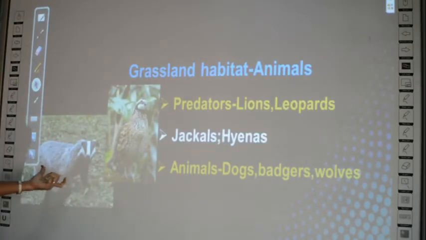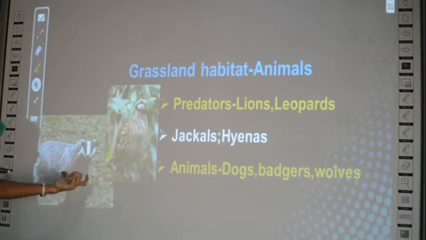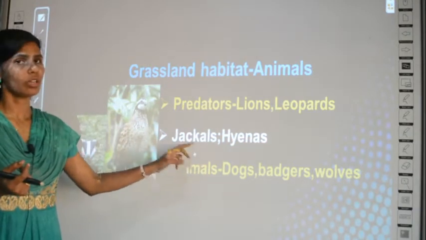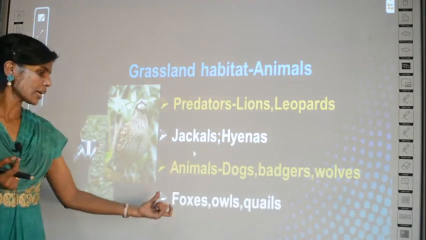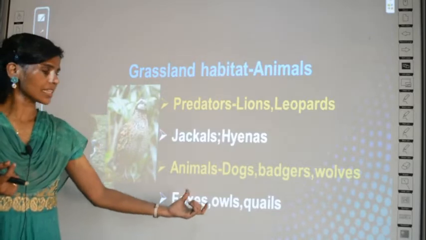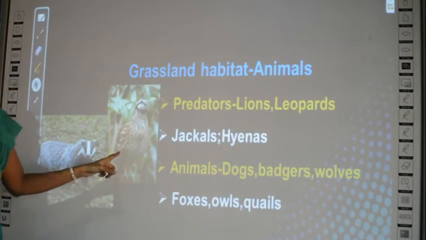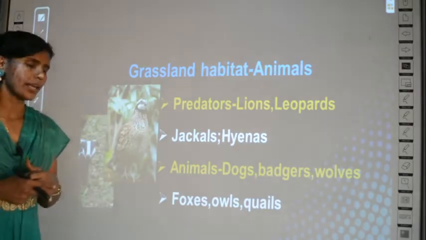So I have included this picture. This is a badger, and wolves, dogs, hyenas, jackals, leopards, all you know, I guess. And also there are foxes, owls and quail. Which is a quail? This is a quail. Okay, a bird variety is quail.